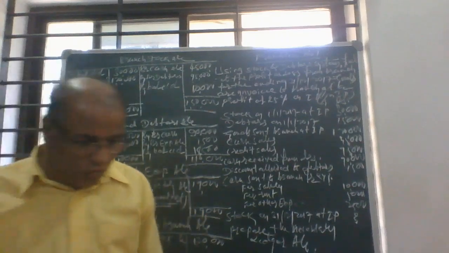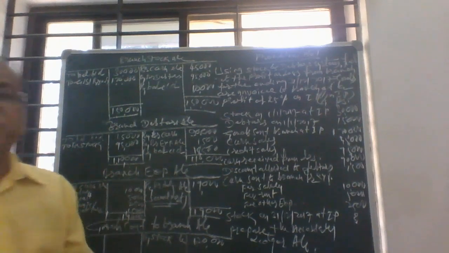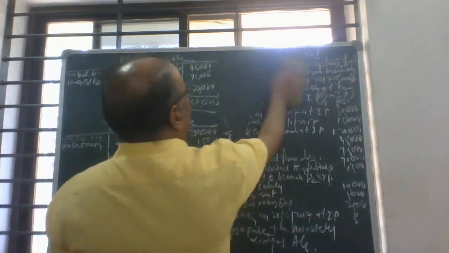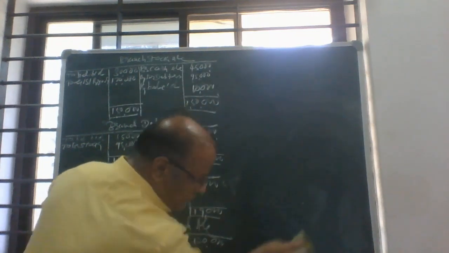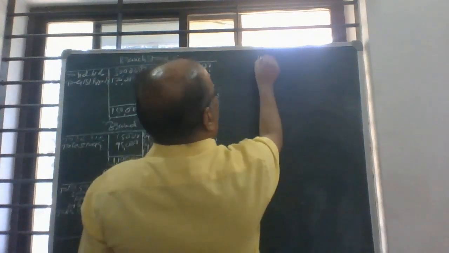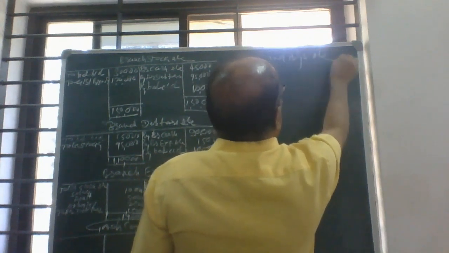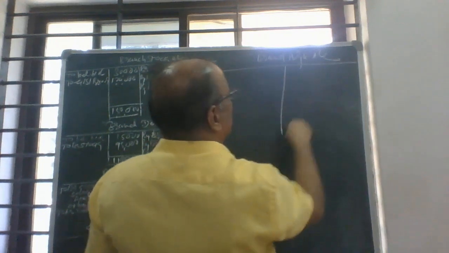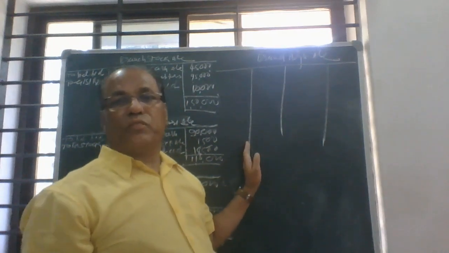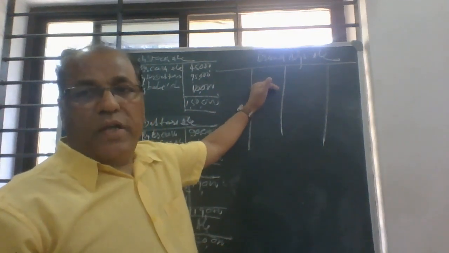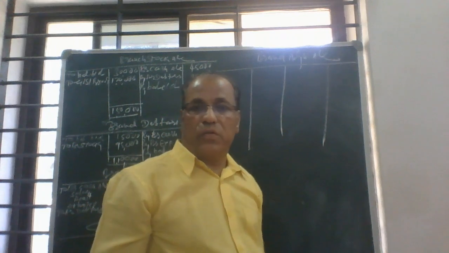Now one more account we have to prepare, that is the branch adjustment account. One more account we have to prepare, that is the branch adjustment account. So the branch adjustment account has two parts. The first part is GP, the second part is NP.